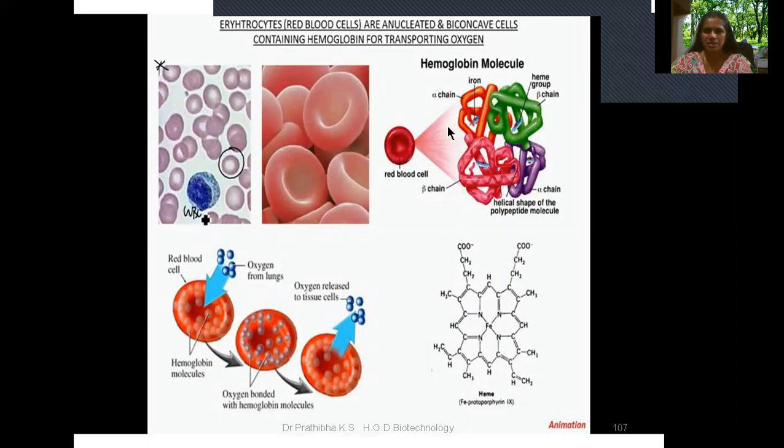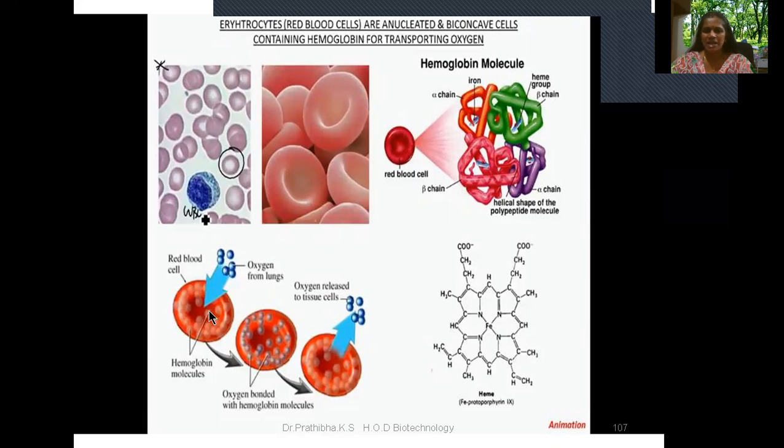Within this red blood cell, you can see the presence of the hemoglobin molecule. This is the healthy red blood corpuscle. The main job of the RBCs is to exchange respiratory gases. The larger surface area of the hemoglobin molecule carries oxygen from the lungs, the oxygen bonds with the hemoglobin molecules, and then the oxygen is released to tissue cells.